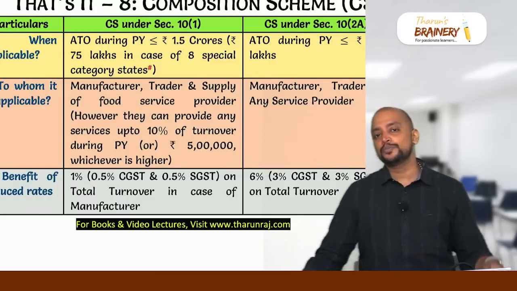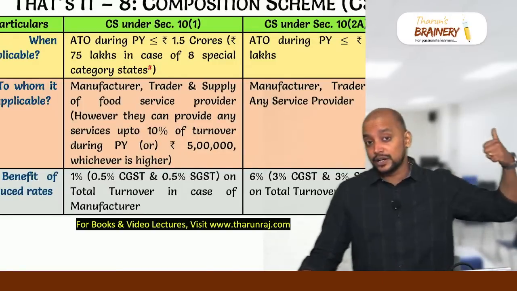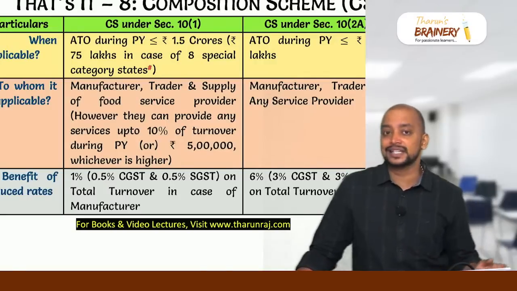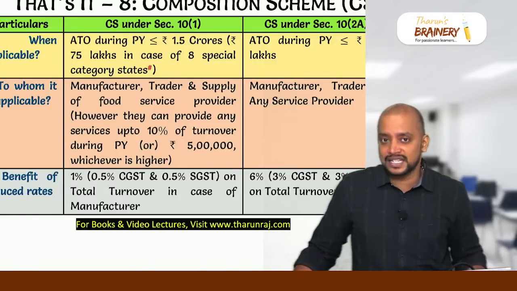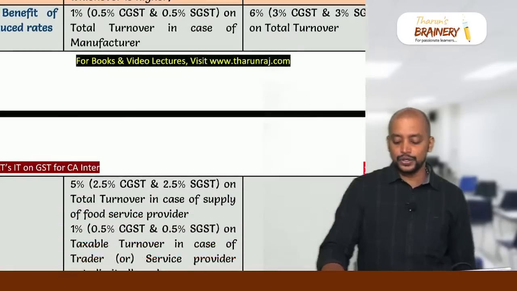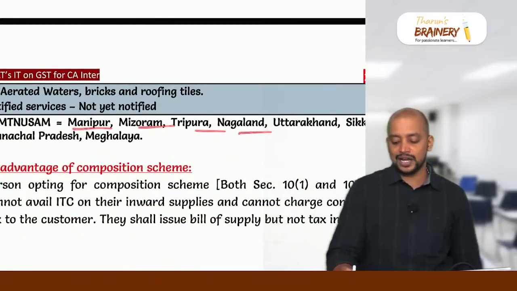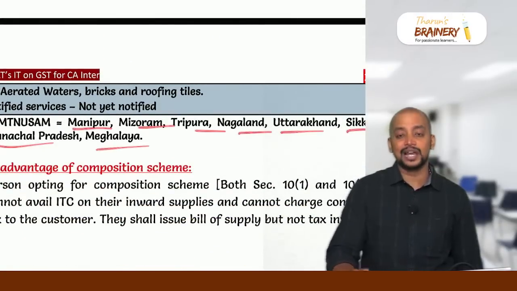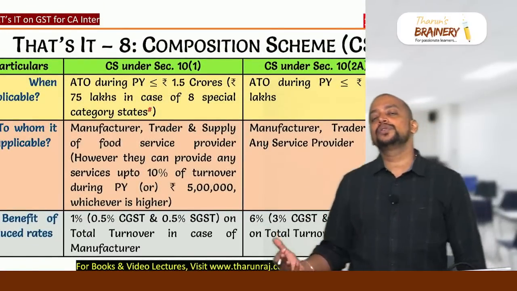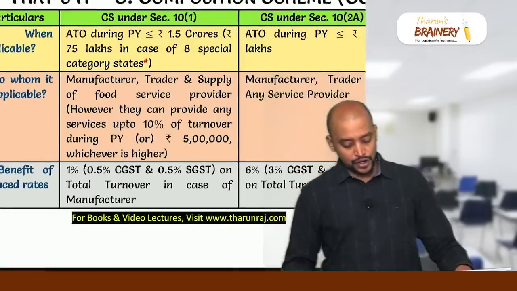And in case of composition scheme under 10(1), a person can opt for the composition scheme if their aggregate turnover during the preceding previous year does not exceed 150 lakhs. In case of 8 states, it will be taken as 75 lakhs. What are those 8 states? MMTN USAM: Manipur, Mizoram, Tripura, Nagaland, Uttarakhand, Sikkim, Arunachal Pradesh and Meghalaya, it will be taken as 75 lakhs. And then for 10-2A, if aggregate turnover during the previous year does not exceed 50 lakhs, they can go for composition scheme.